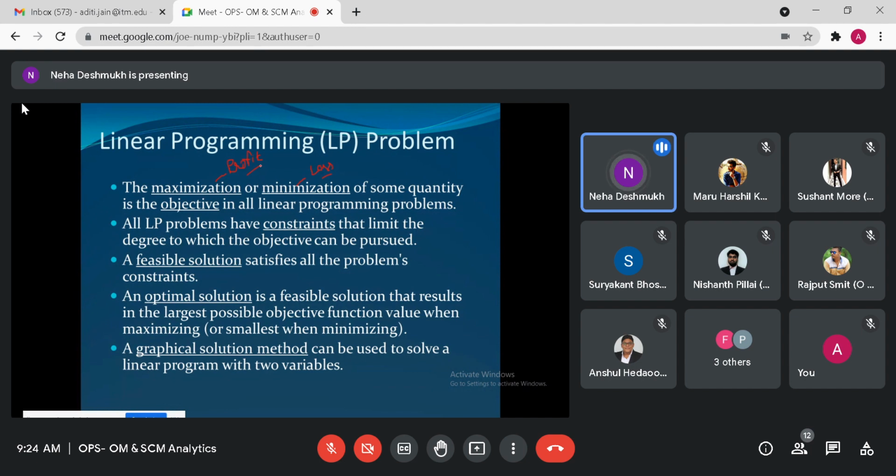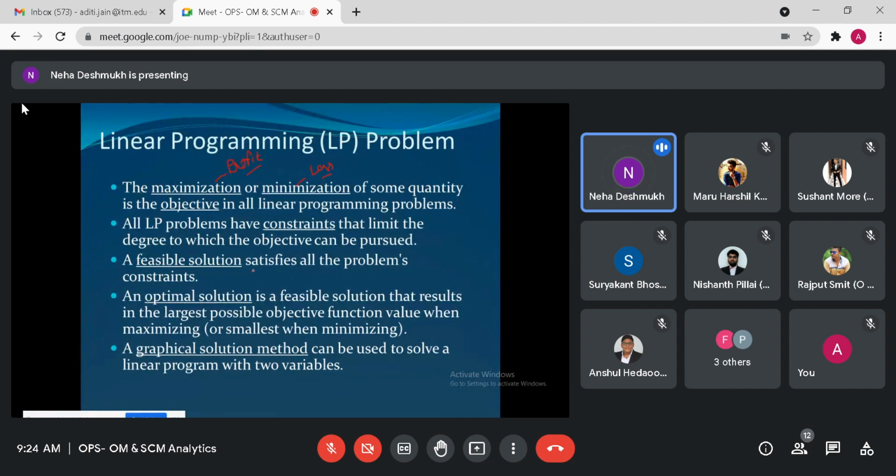Degree of a linear equation. What exactly is the definition of linear equation? Can you tell me? What is a linear equation? Ma'am, in a linear equation, the degree of the variables is 1. The degree of a variable is 1. So the equation is called a linear equation.